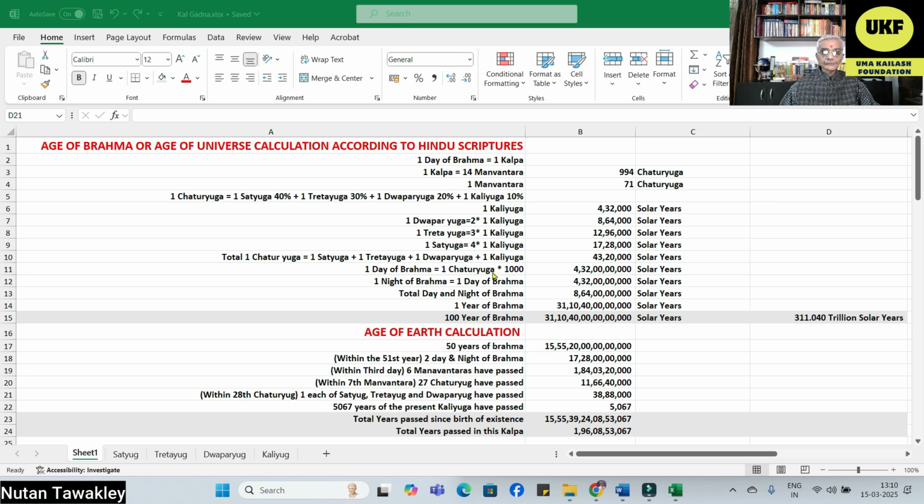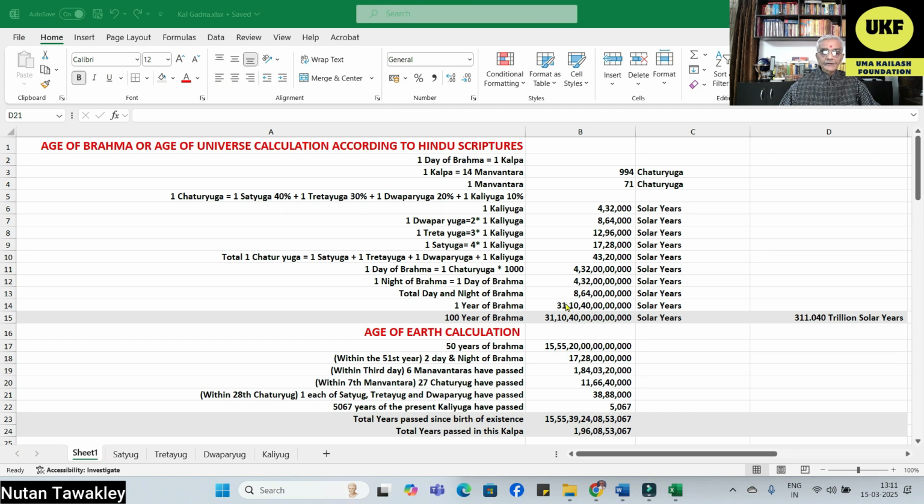So one day of Brahma is 994 Chaturyug. For simplicity, take it as 1000. So one day of Brahma is 1000 Chaturyug, which is 432 crore solar years. And one night of Brahma is equal to one day of Brahma. Total one day and one night of Brahma is 864 crore solar years.